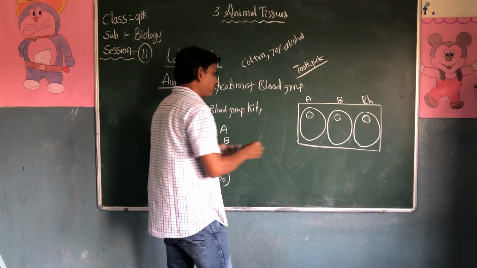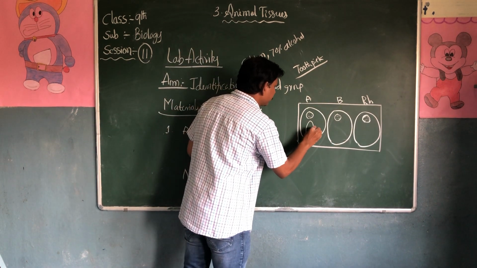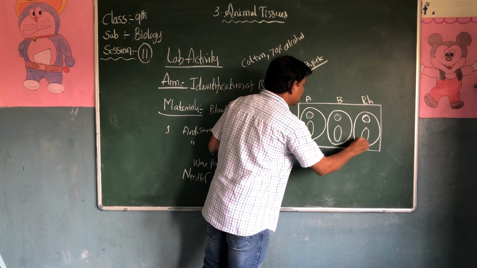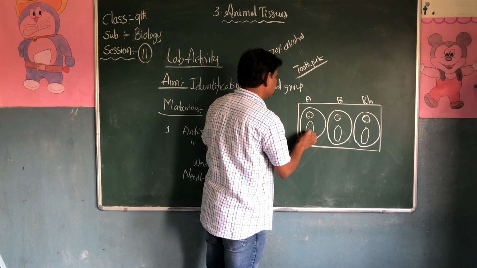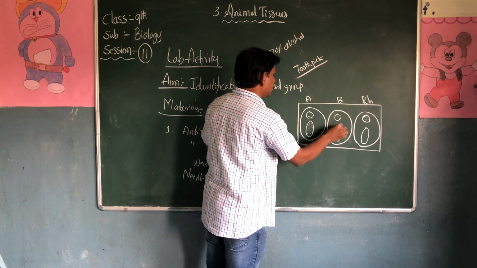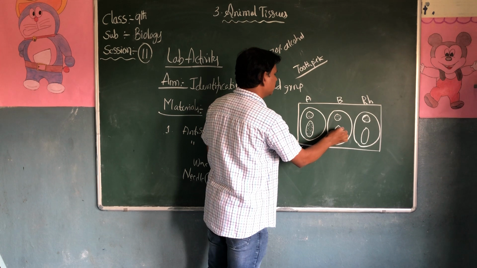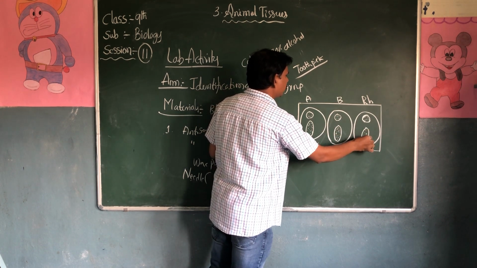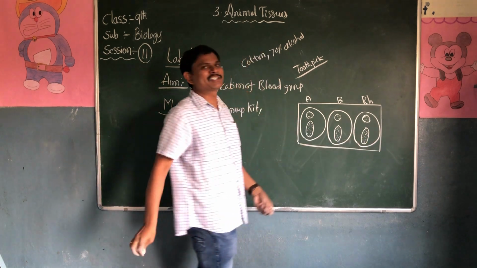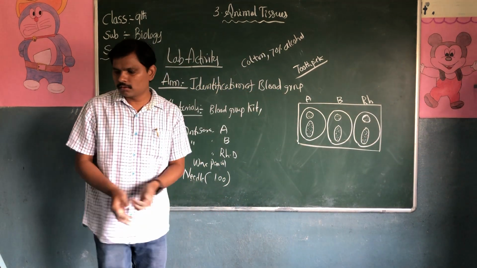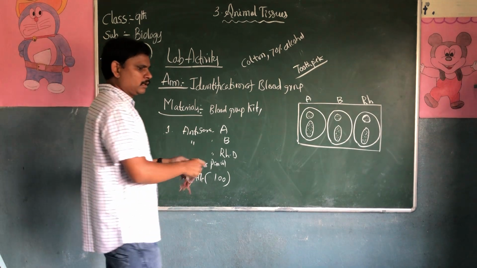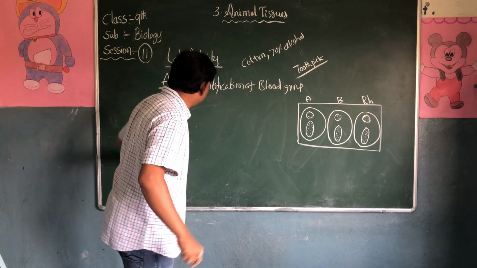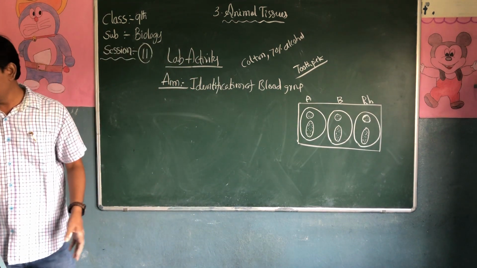What happens after a few minutes? We are going to see the agglutination. Agglutination is nothing but clotting. You can see which one will clot very fast. In the results, we can see that. How can we find out the groups?